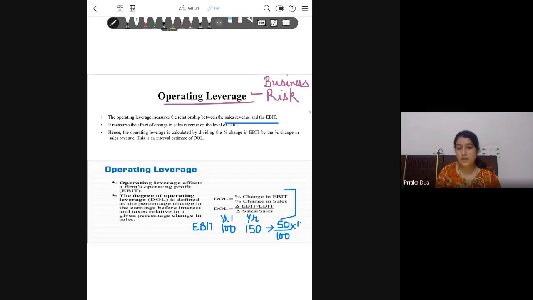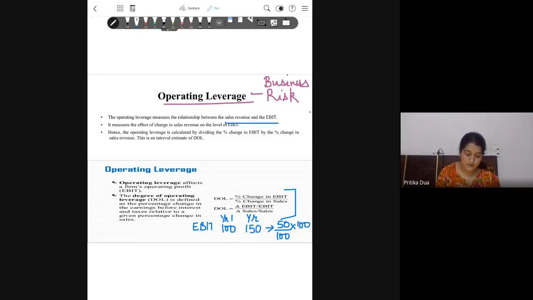So you take the change upon the base, which is 100 here, and you calculate the percentage change in EBIT, and similarly for sales. Now this formula is used when you are given the values for 2 years. Only then can you calculate the percentage change.